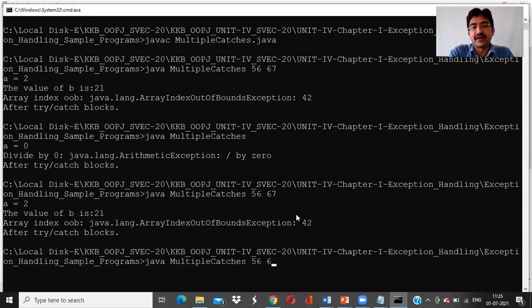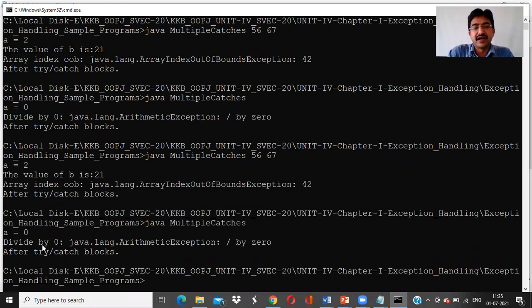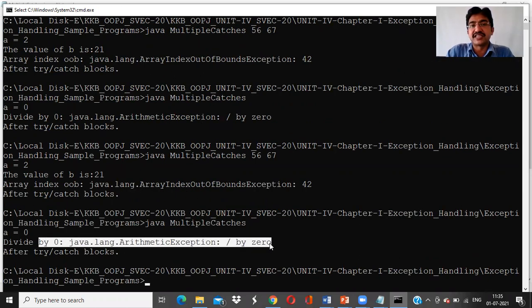When you give the input that causes the arithmetic exception, it only displays the arithmetic exception. It is not displaying the array index out of bound exception, because once it throws, it comes out of the try block, goes to the particular catch and displays the message, and automatically the cursor goes to the next line of control. It never comes back again, because we are not giving the instruction to the catch to go again to the try block. Once it comes out of that, it goes to the catch, and once the catch is done, it goes to the next line of the code, that is, out of the catch block.